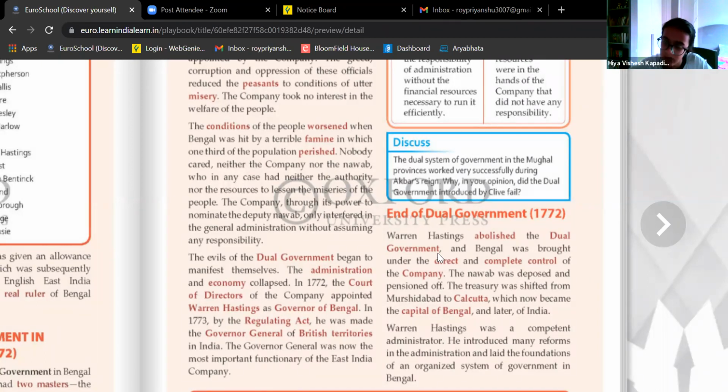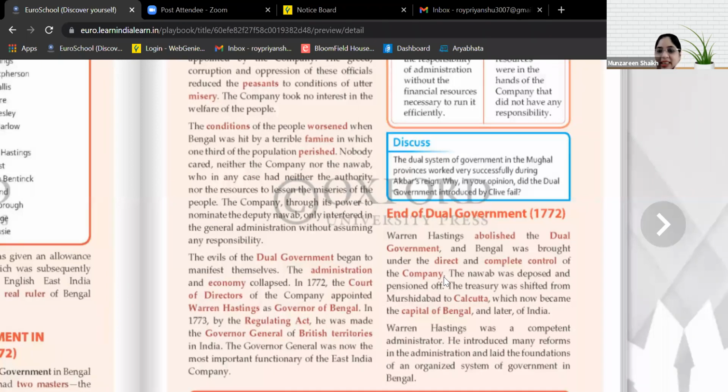And Bengal was brought under the direct and complete control of the company. Underline this: Warren Hastings abolished dual government, and now the direct and complete control was given to whom? To the company. Underline that also.